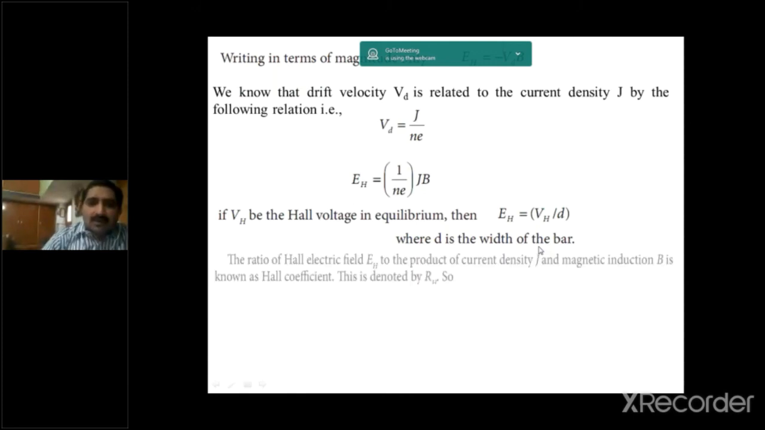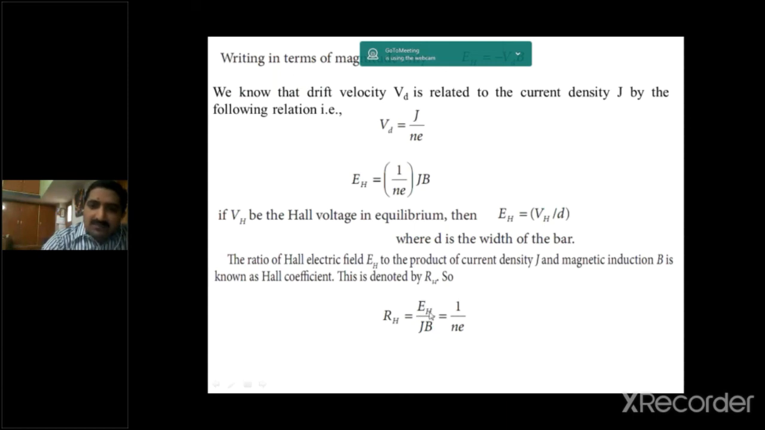So the ratio of the Hall electric field EH to the product of current density J and magnetic induction B, that means JB, is known as the Hall coefficient. This is denoted by RH. So it can be written as RH is equal to EH by JB. Once again, what is RH? The Hall coefficient. It can be defined as the ratio between the Hall electric field EH to the product of current density J and magnetic induction B.